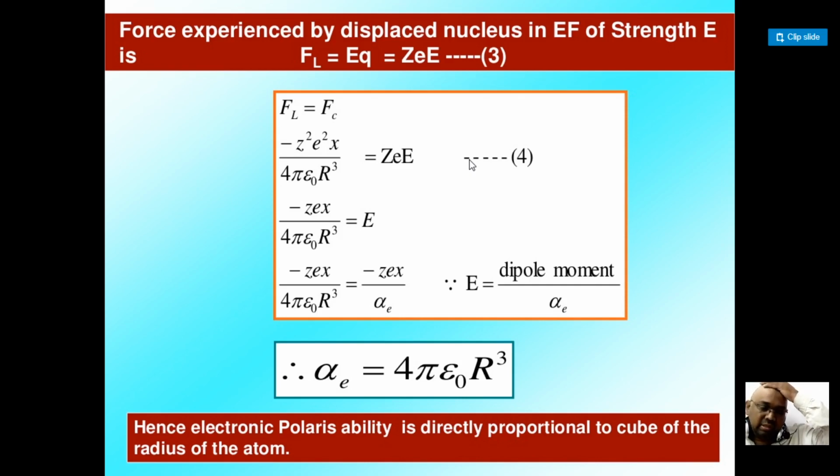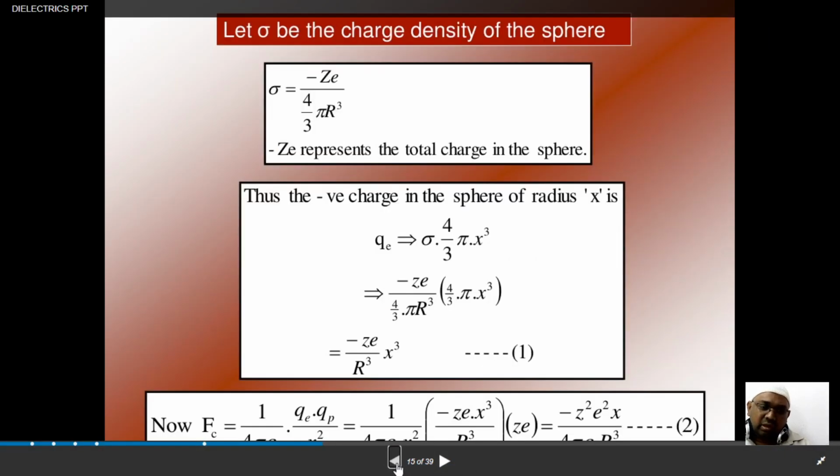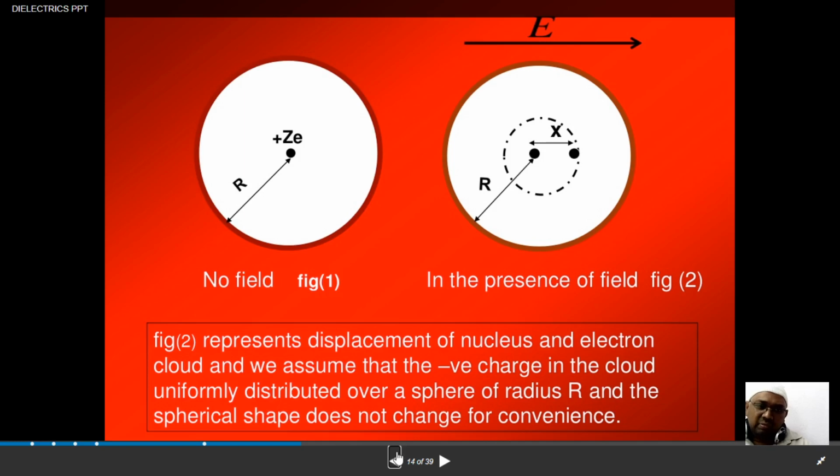So the electronic polarizability is actually proportional to the cube of the radius of the atom. Now this is about the derivation of the electronic polarizability. I think you have a clear idea. If you haven't got it, I'm just repeating: when you don't apply an electric field,